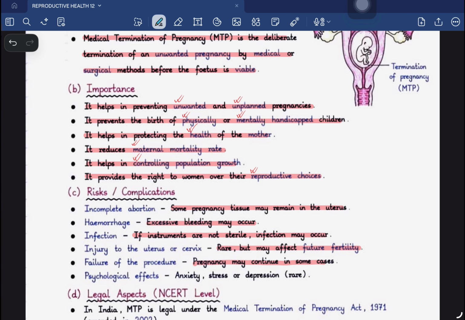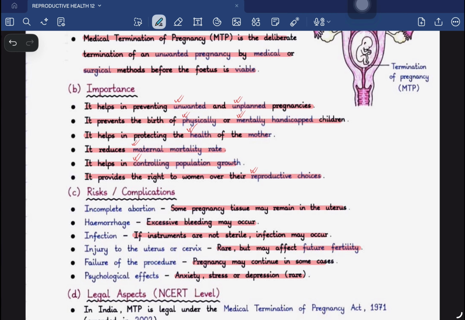Pregnancy may even continue in some cases. There are some cases where we have seen that pregnancy can continue even after doing MTP, because some tissues are left behind. And lastly, anxiety, stress and depression can occur in the mother after this medical termination of pregnancy.